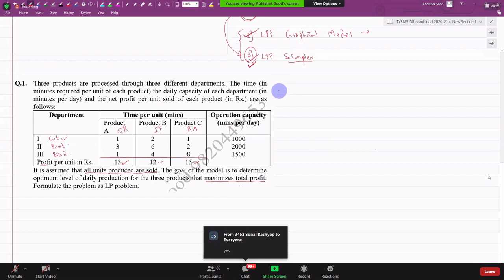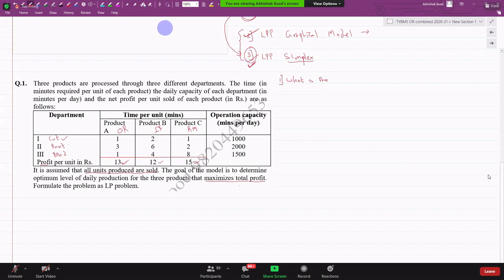Always, whatever question you read, try to answer these three questions. What is the target? What is the, I would say, not target, we'll say what is the objective? We call such a thing the objective function.